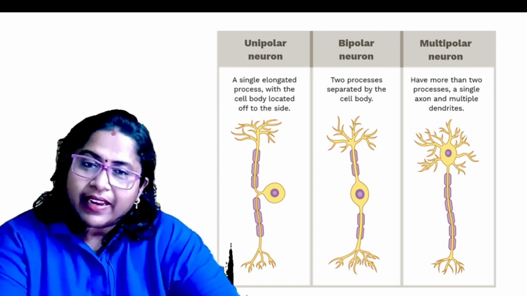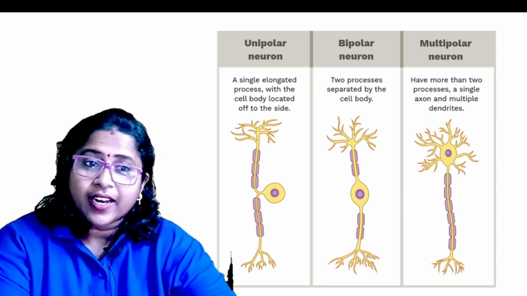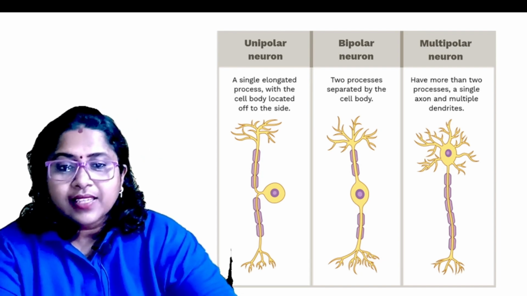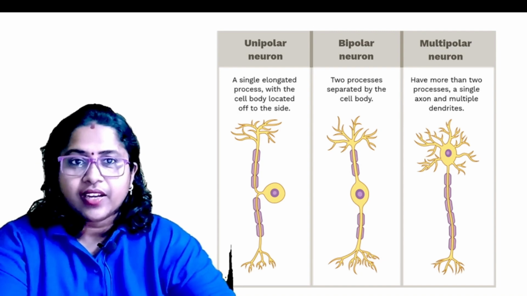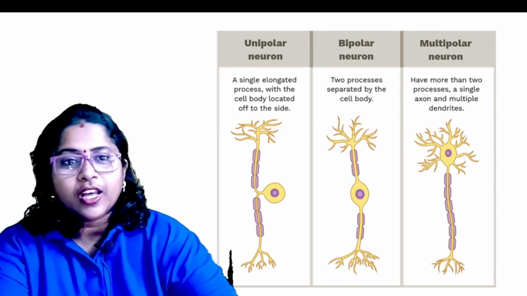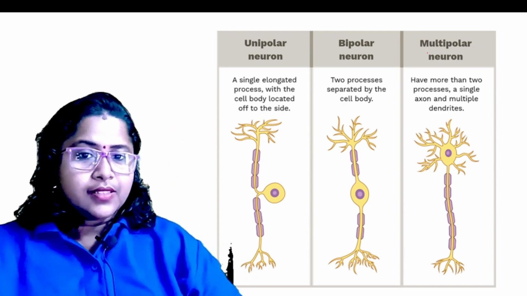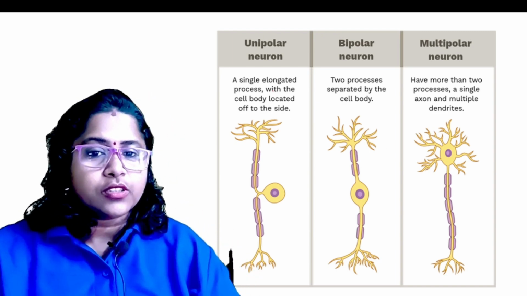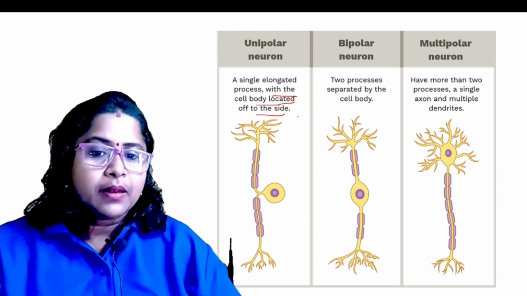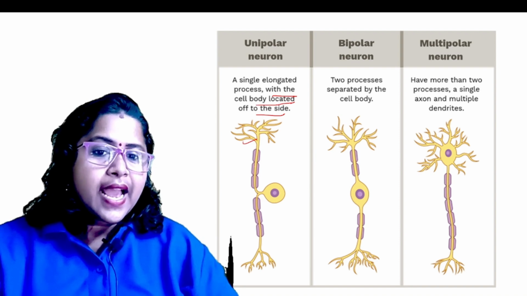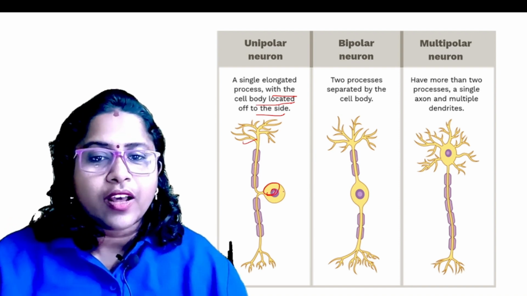Now we have another type. We can classify the neurons into unipolar, bipolar and multipolar neurons. If you observe the figure, you can differentiate them yourself. What is the difference between unipolar, bipolar and multipolar neurons? In unipolar, there is a single elongated process with the cell body located off to the side. That means only one process and one cell body is present. This is called unipolar neurons.